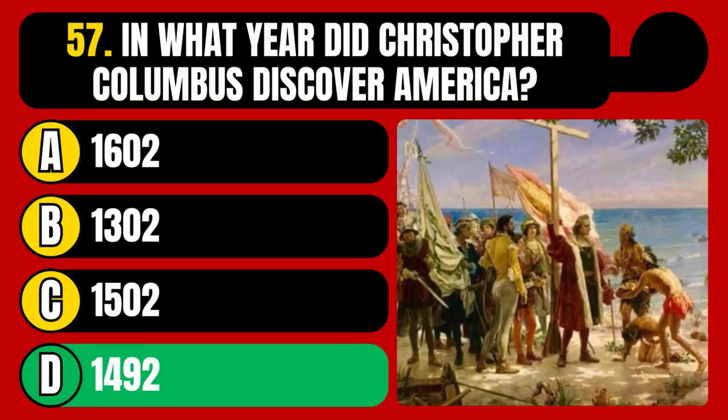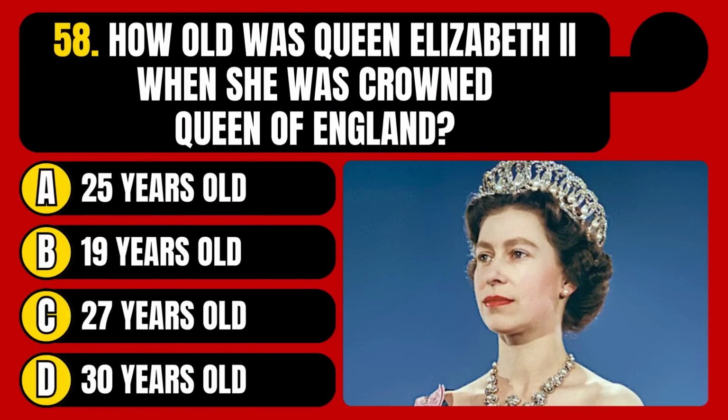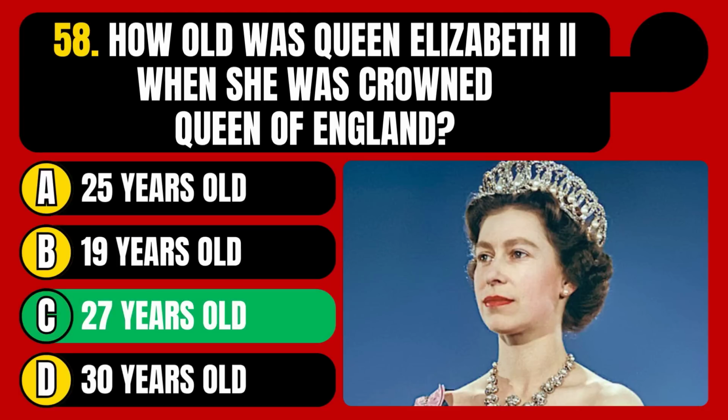The correct answer is option D, 1492. How old was Queen Elizabeth II when she was crowned Queen of England? 25 years old, 19 years old, 27 years old, or 30 years old? The correct answer is option C, 27 years old.